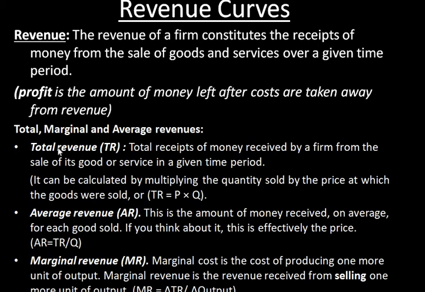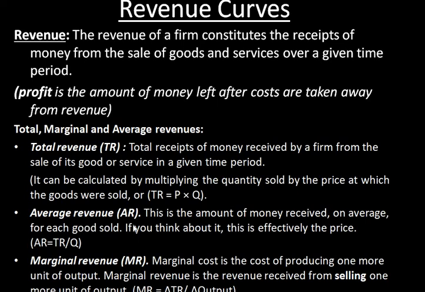Next, you have different kinds of revenue. The first one is total revenue, the second is average revenue, and the third is marginal revenue. What is this? Total revenue is the total receipts of money received by a firm from the sale of a good. So whatever sales you have done, if you calculate the sum of the receipts of money, it is called total revenue. How do you calculate total revenue? Total revenue is equal to the price at which the quantities are sold multiplied by the quantity, that is P into Q. So TR = P × Q is called total revenue.